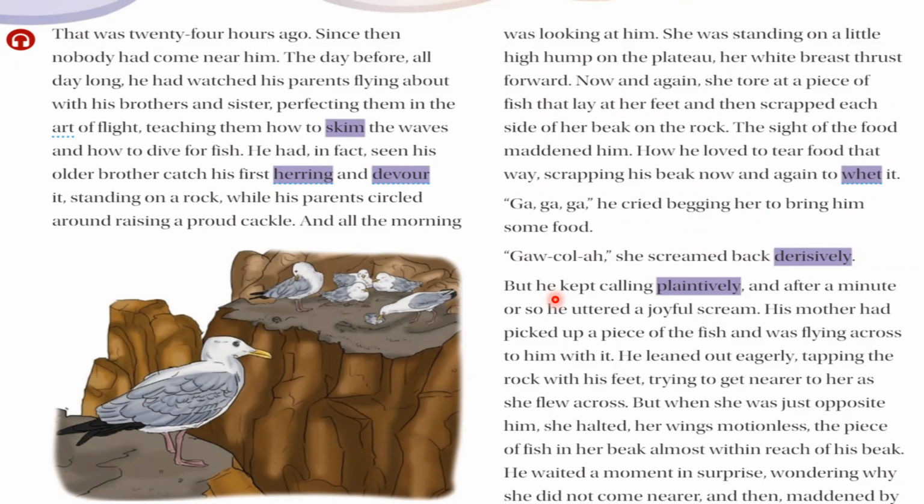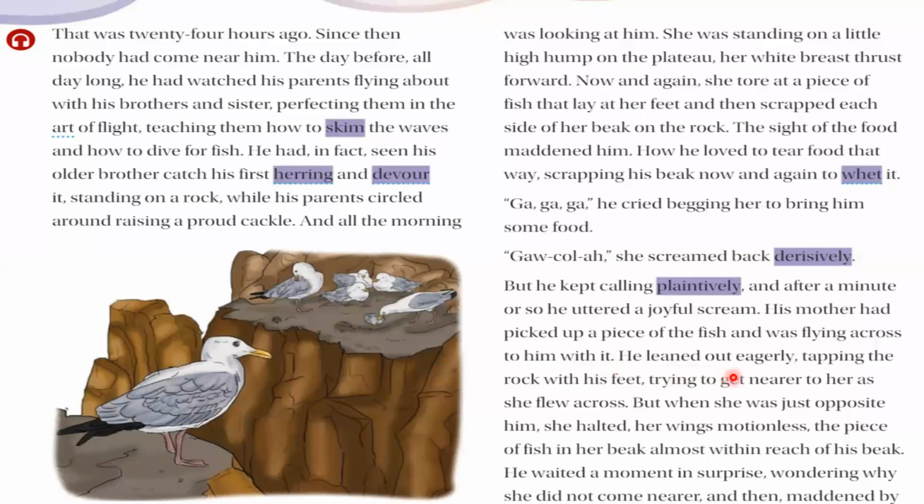As he was crying and calling, he uttered a scream. His mother had picked up the piece of fish and was flying across to him with it. So that young seagull saw that his mother was picking up a piece of fish, and she was coming towards him.